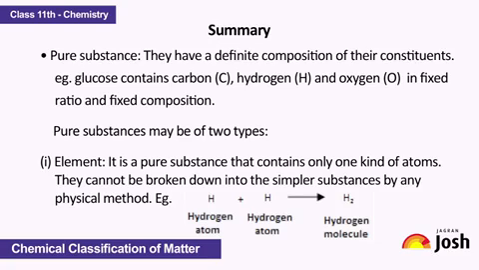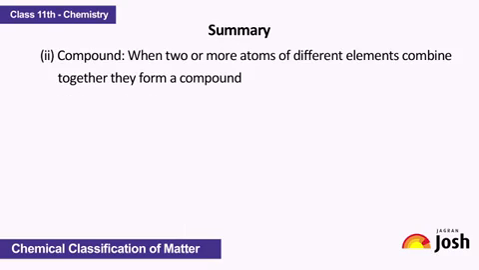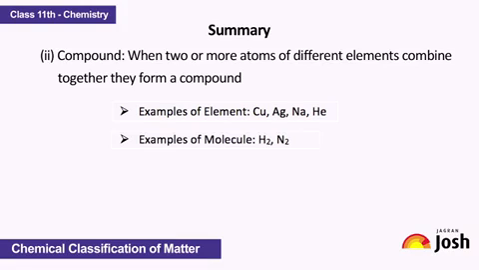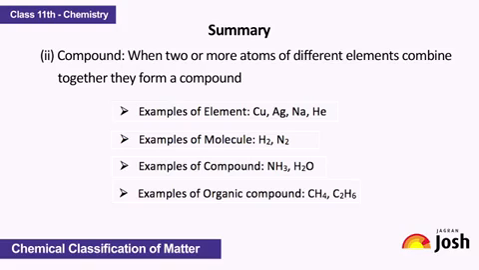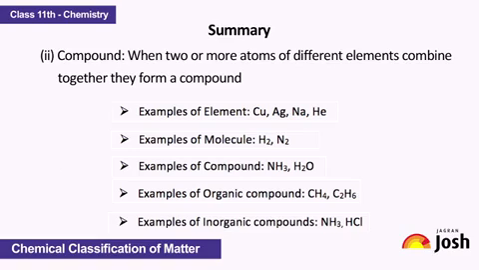For example, H plus H gives H2, which is a hydrogen molecule. 2. Compound: when two or more atoms of different elements combine together, they form a compound. Examples of elements are copper, silver, sodium, helium. Examples of molecules: hydrogen, nitrogen. Examples of compound: ammonia, water. Examples of organic compounds: methane, ethane. Examples of inorganic compounds: ammonia, hydrochloric acid.